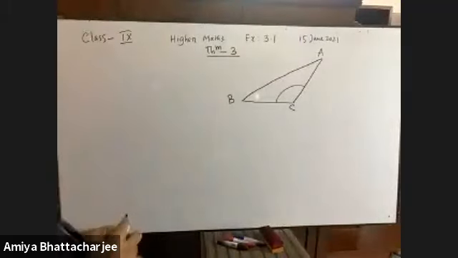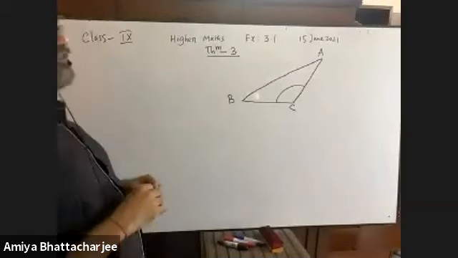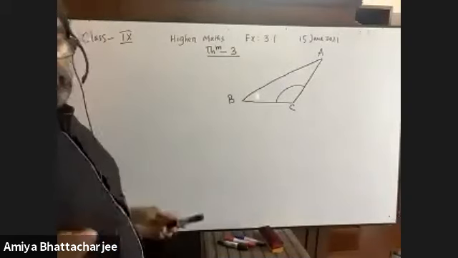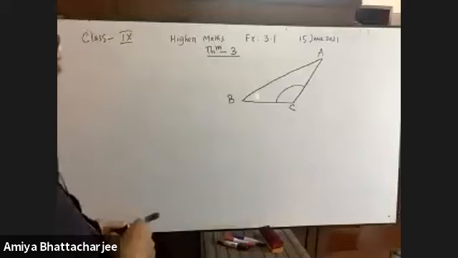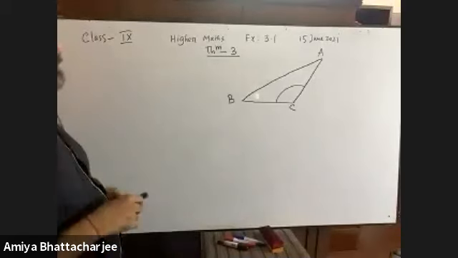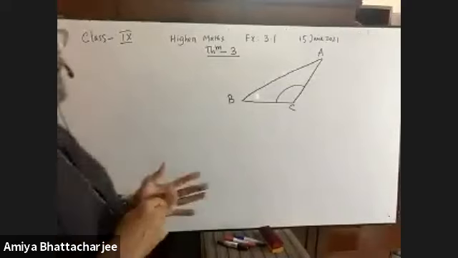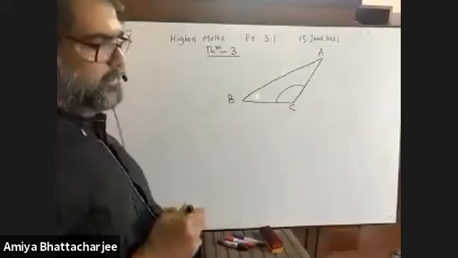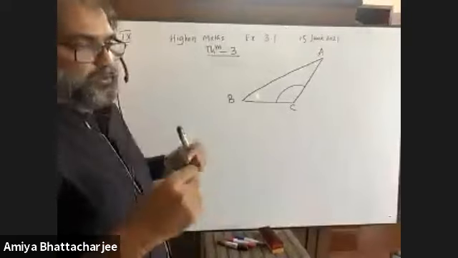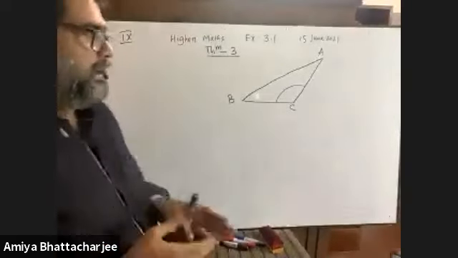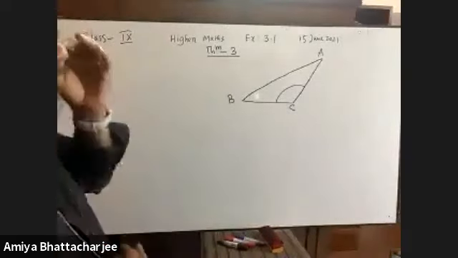Suppose it is A, it is B, and it is C. In an obtuse angle triangle ABC, please mute yourself. ABC is an obtuse angle triangle, right? Don't be absent-minded, I am repeating.